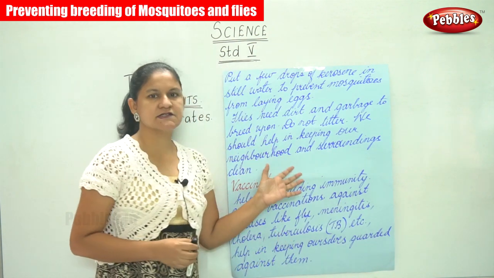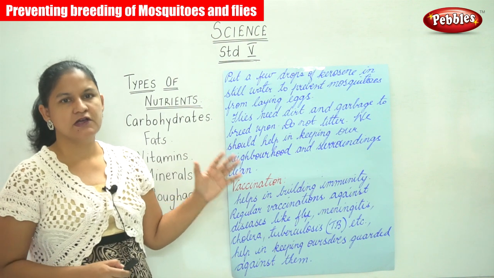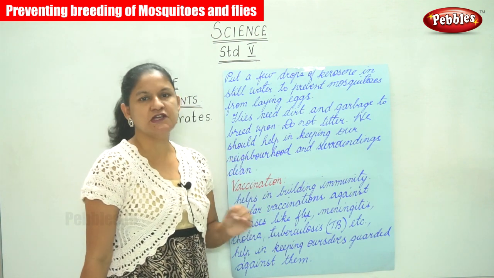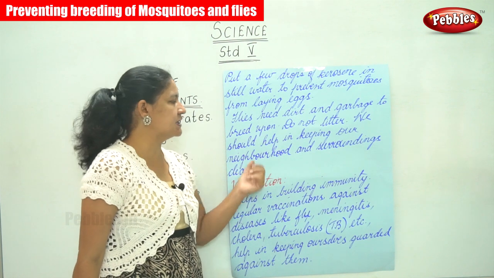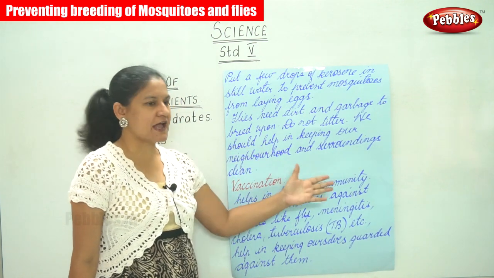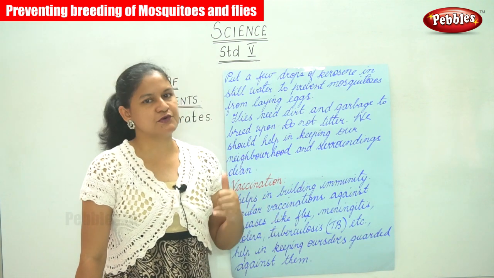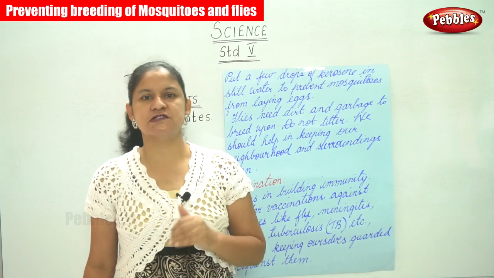So flies, we see, need dirt and garbage to breed upon. So it is our duty not to litter the place. We should help in keeping our neighborhood and surroundings clean. So how are we going to prevent breeding of mosquitoes and flies?